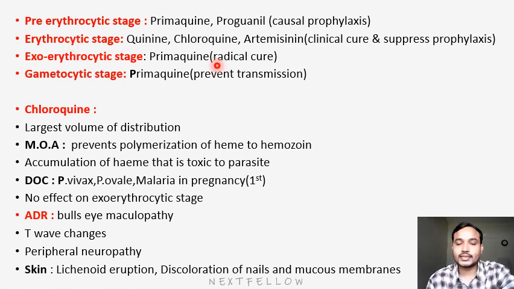Okay, that is radical cure. Relapse: we have to prevent the relapsing, which means the infection is occurring again. So for radical cure, to prevent relapse, we have drugs like primaquine.